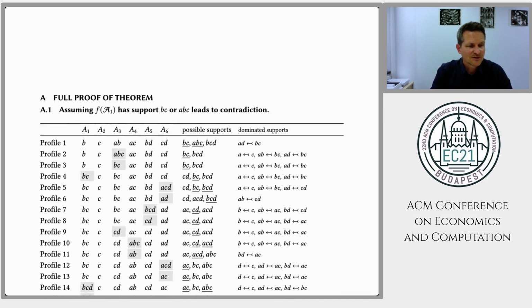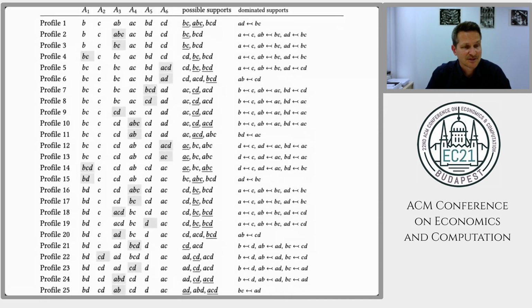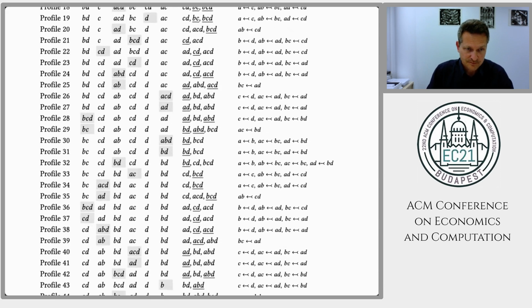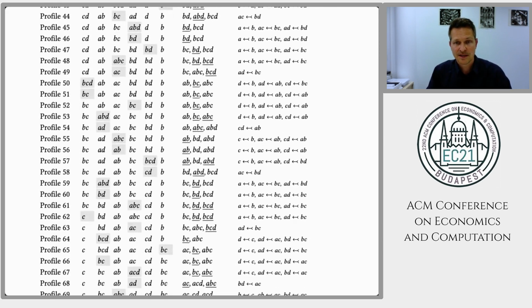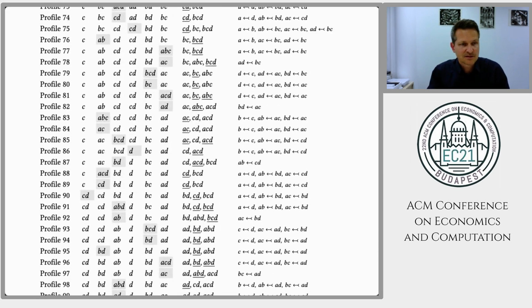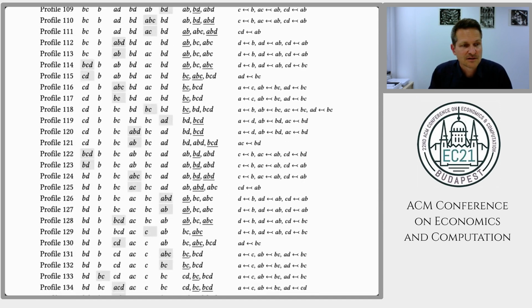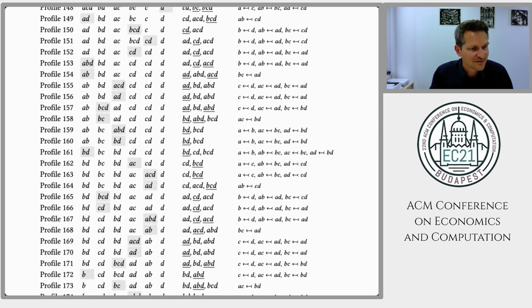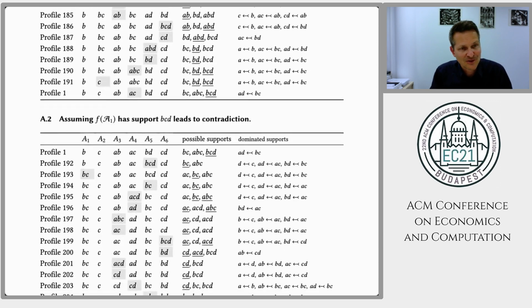So we go from one profile to another. There's always one agent who changes his preferences in order to get a different outcome. And we heavily used computer-aided tools, most importantly a SAT solver, to get this proof. We are now almost done with the first case. And then we can look at the second case.